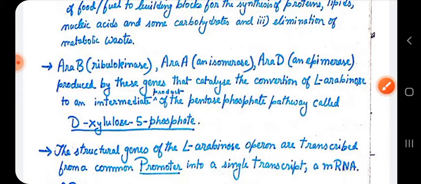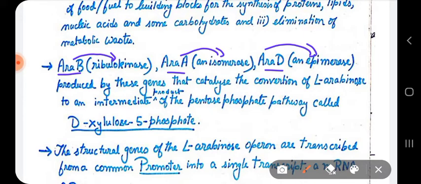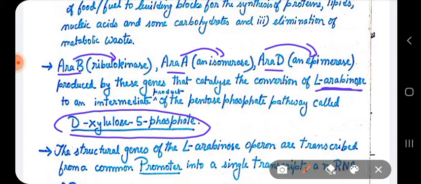What it means is that these three genes code for these enzymes: ribulokinase coded by ARA B, a type of isomerase coded by ARA A, and an epimerase enzyme coded by ARA D. These three enzymes catalyze the conversion of L-arabinose to D-xylulose 5-phosphate.